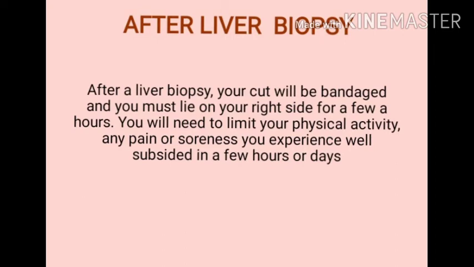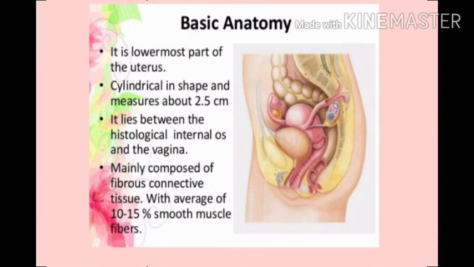My third topic is cervical biopsy. Basic anatomy. It is the lower part of the uterus, cylindrical in shape and measures about 2.5 centimeters. It lies between the internal os and the vagina. Mainly composed of fibrous connective tissue with some smooth muscle fibers.